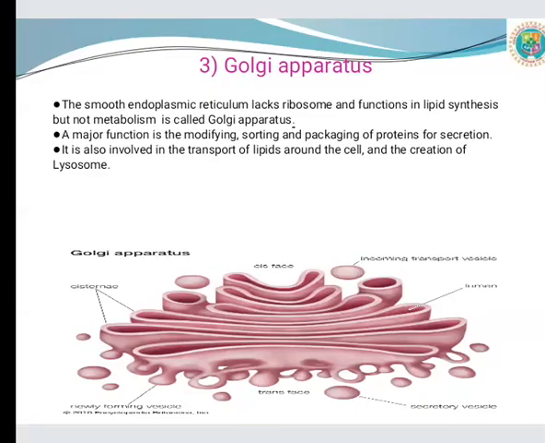Next cell organelle is the Golgi apparatus. The smooth endoplasmic reticulum lacks ribosomes and functions in lipid synthesis but not metabolism, and is called the Golgi apparatus. A major function is the modifying, sorting and packaging of proteins for secretion. It is also involved in the transport of lipids around the cell and the creation of lysosomes.